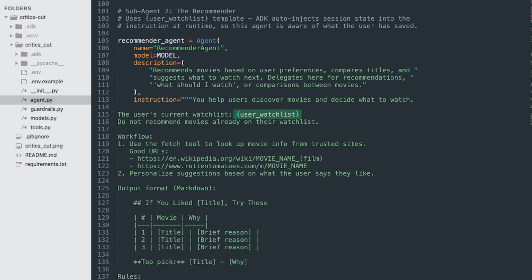So if the user has already added The Dark Knight to their watchlist, this agent's instruction literally says, the user's current watchlist: The Dark Knight. Do not recommend movies already on their watchlist. The instruction adapts to context without any custom code.